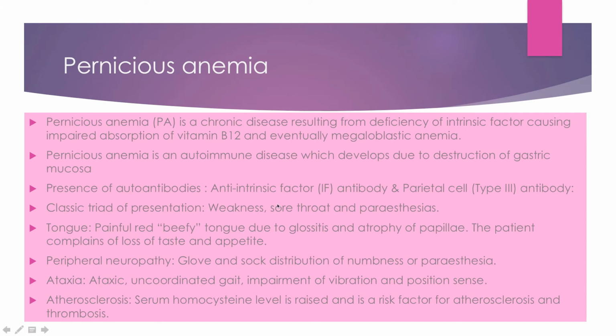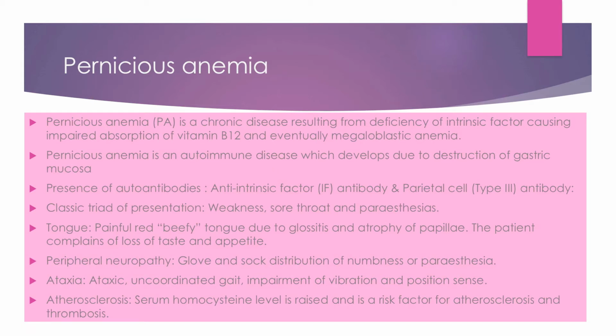Pernicious anemia. Now we are going to talk about pernicious anemia. Pernicious anemia is a type of megaloblastic anemia, but the cause is not vitamin B12 or folic acid, but an autoimmune problem. Vitamin B12 requires intrinsic factor, which is produced in the stomach, so that it can be absorbed in the jejunum. So there is autoimmune destruction of this intrinsic factor, leading to no intrinsic factor in the body, leading to no vitamin B12 absorption.